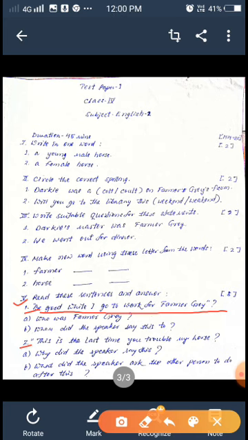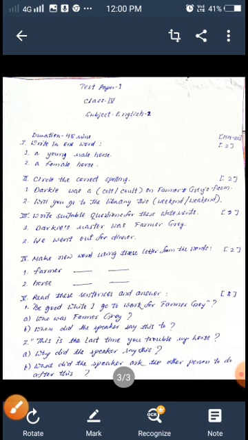Then question number 2: this is the last time you trouble my horse. What is the question? Question A, why did the speaker say this? Question B, what did the speaker ask the other person to do after this? Okay, finished. Now the last question.